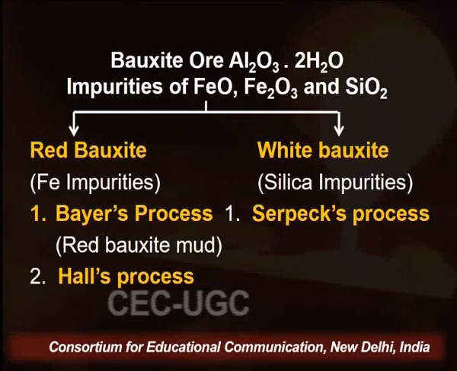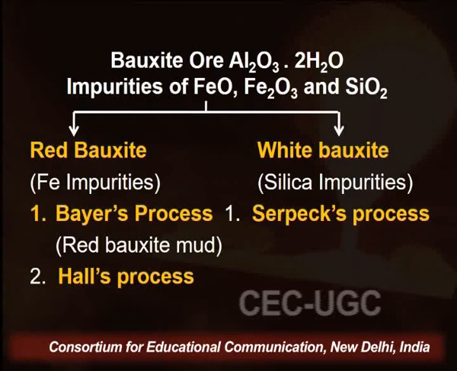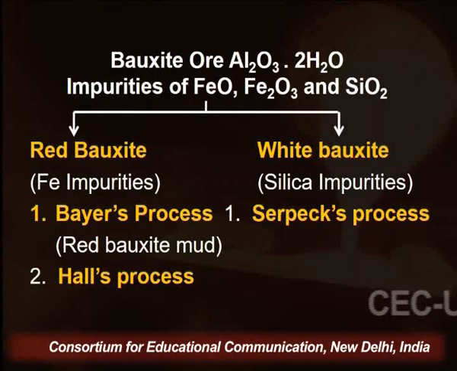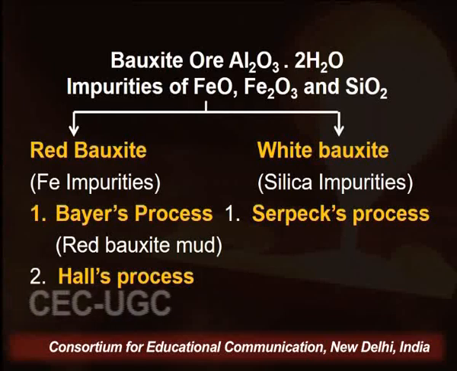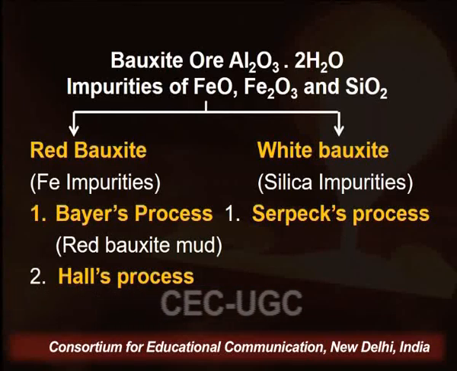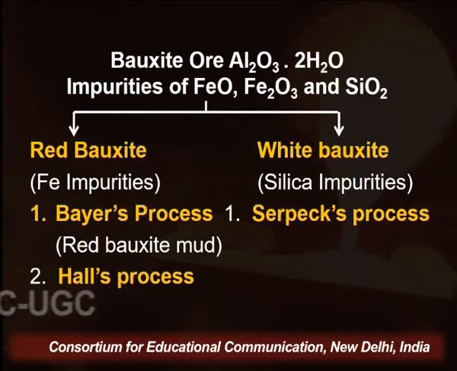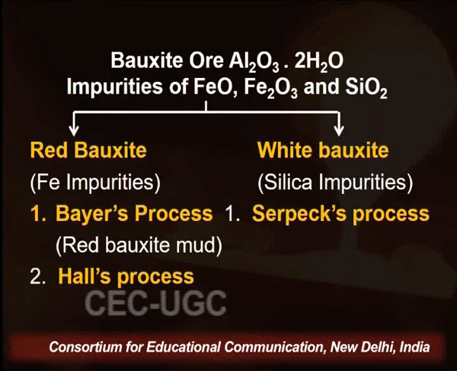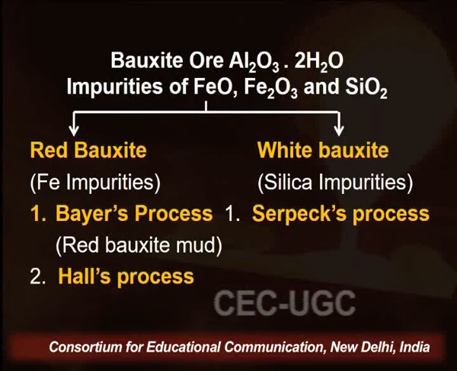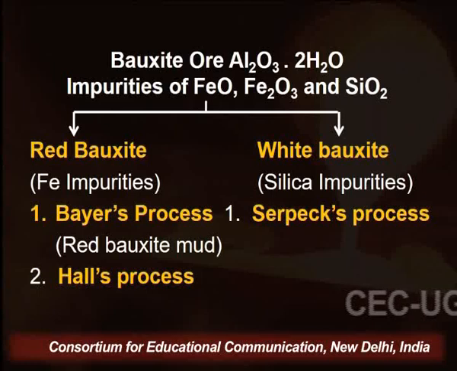Bauxite ore can contain two types of impurities, that is FeO and Fe2O3, also silicon SiO2. So the bauxite ore can contain iron impurities and silicon impurities. On the basis of impurities we can divide it into two types: red bauxite and white bauxite.